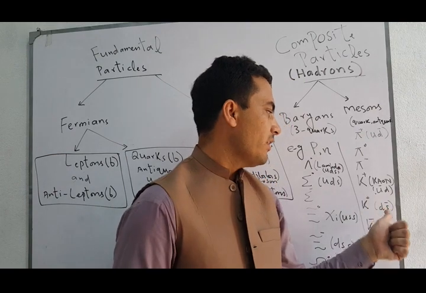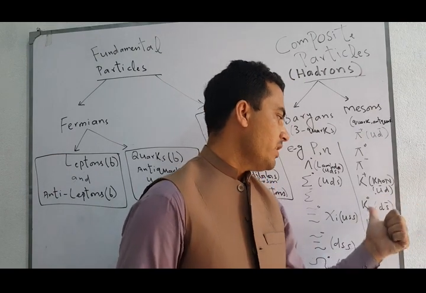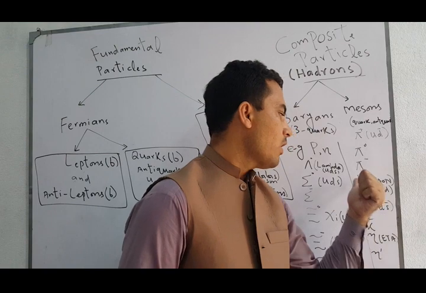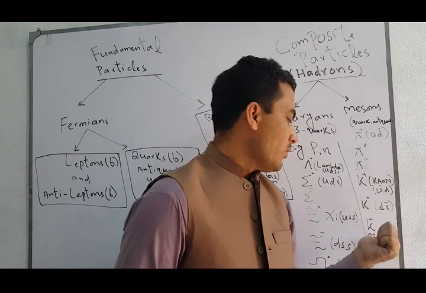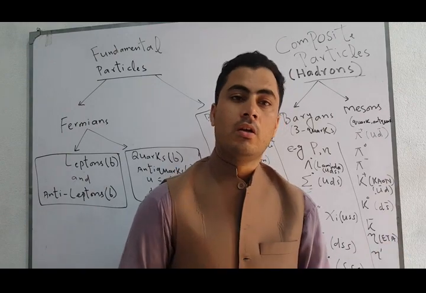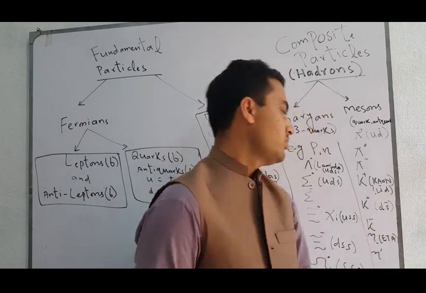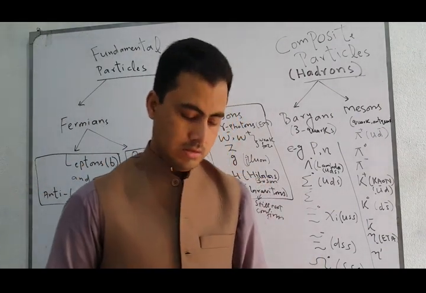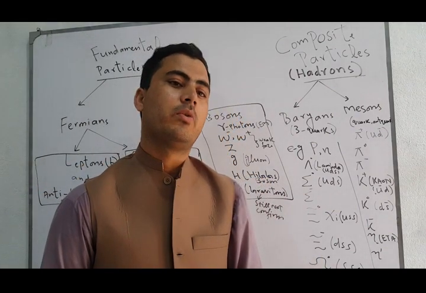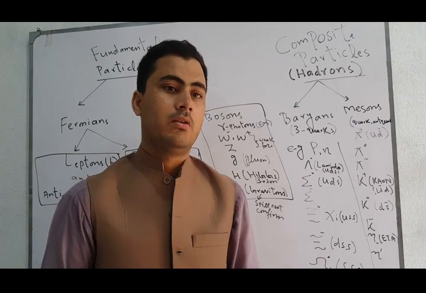Similarly, the kaon category is also made up of quark anti-quark combinations, whether they are neutral kaon or positive or negative. Or you can also calculate the eta charge.